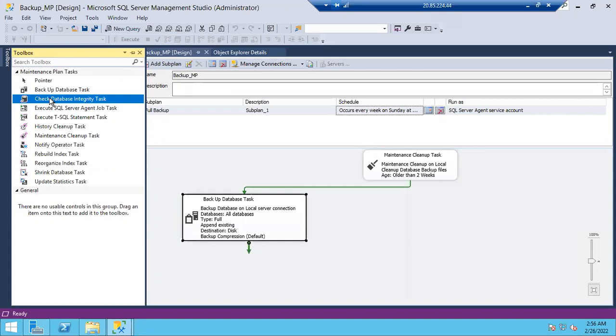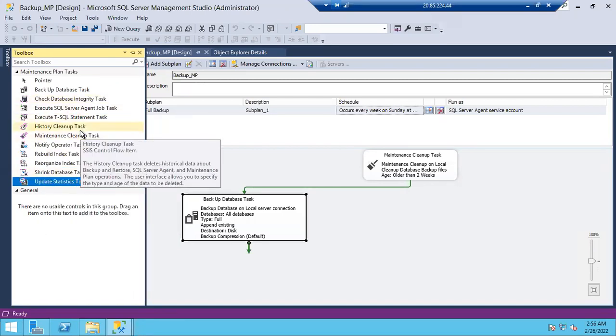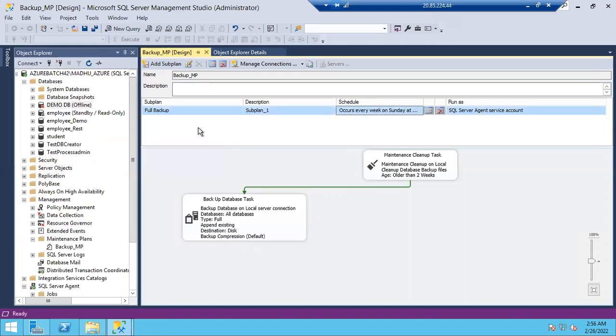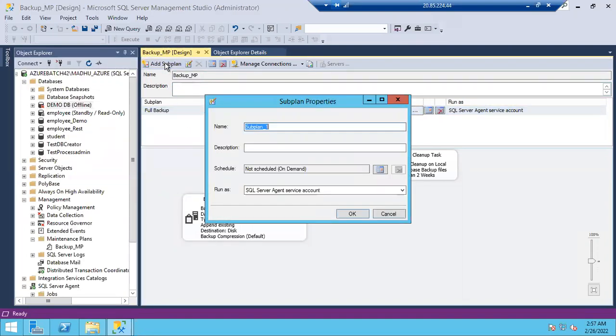And we'll use the maintenance cleanup task to delete the old backups, and the notify operator task in case something goes wrong, to notify the operators. We'll use rebuild index, reorganize index and update statistics. These are the common maintenance tasks in an organization. And again, no need to create separate maintenance plans. Only one maintenance plan will be there per server, guys. In the maintenance plan itself, you can add, for example, DBCC CHECKDB, database consistency.